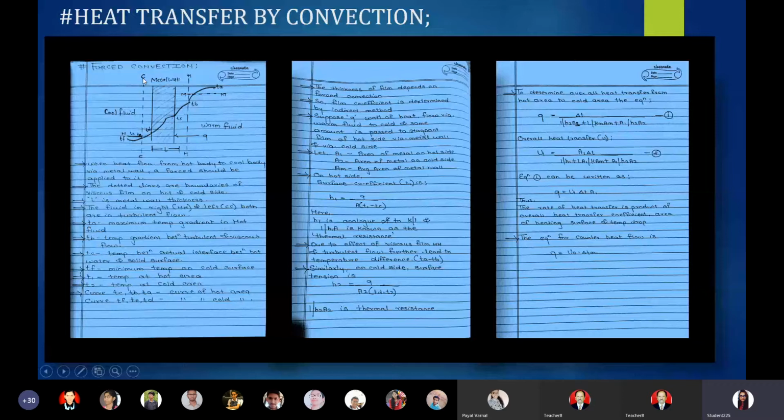Due to these two effects, we get the temperature difference as TF and TE. TF is the minimum temperature lying under the cold surface, whereas TE is the temperature gradient between the turbulent and viscous flow, similar to TB of the hot area.